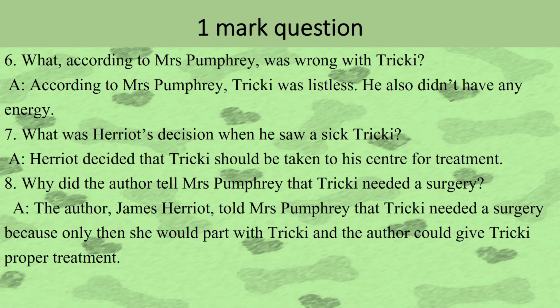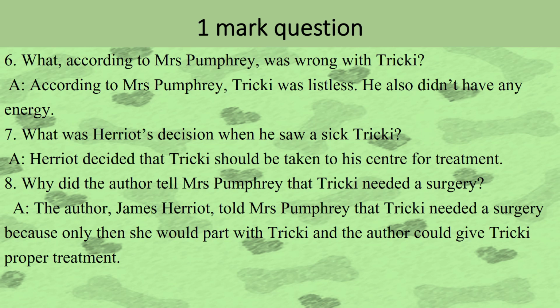Question number 6. What, according to Mrs. Pumphrey, was wrong with Tricky? According to Mrs. Pumphrey, Tricky was listless. Listless means restless. He would not be calm. He also didn't have any energy. 7. What was Harriet's decision when he saw a sick Tricky? Harriet decided that Tricky should be taken to his center for treatment.